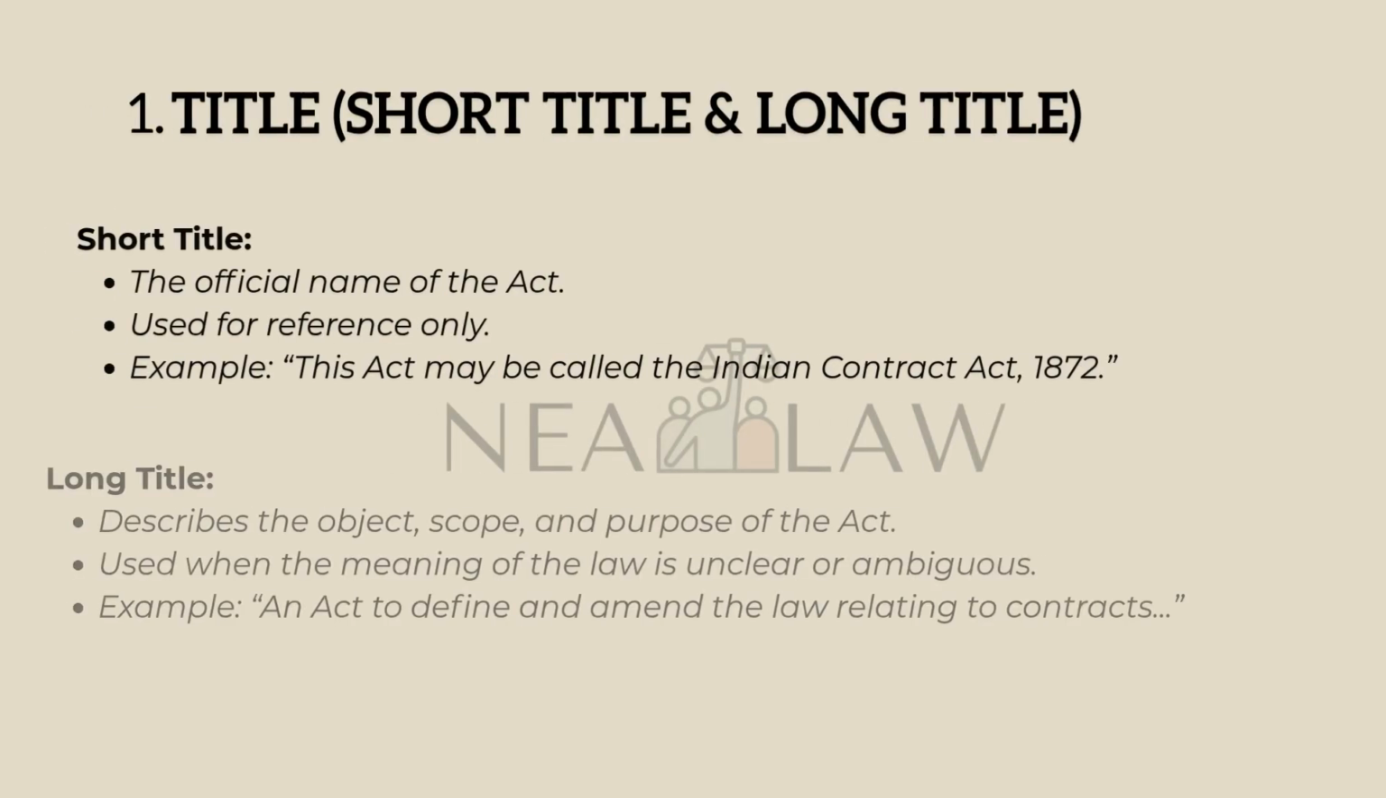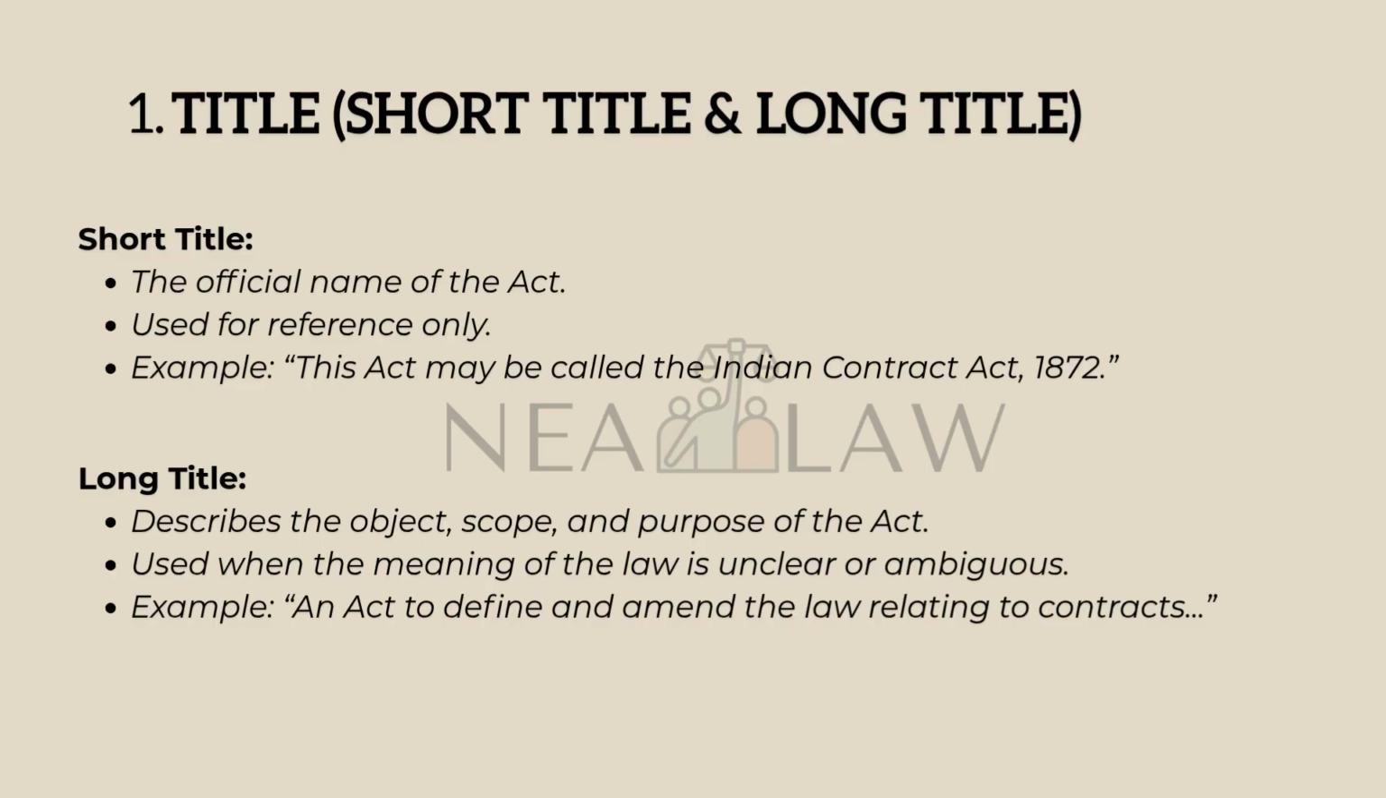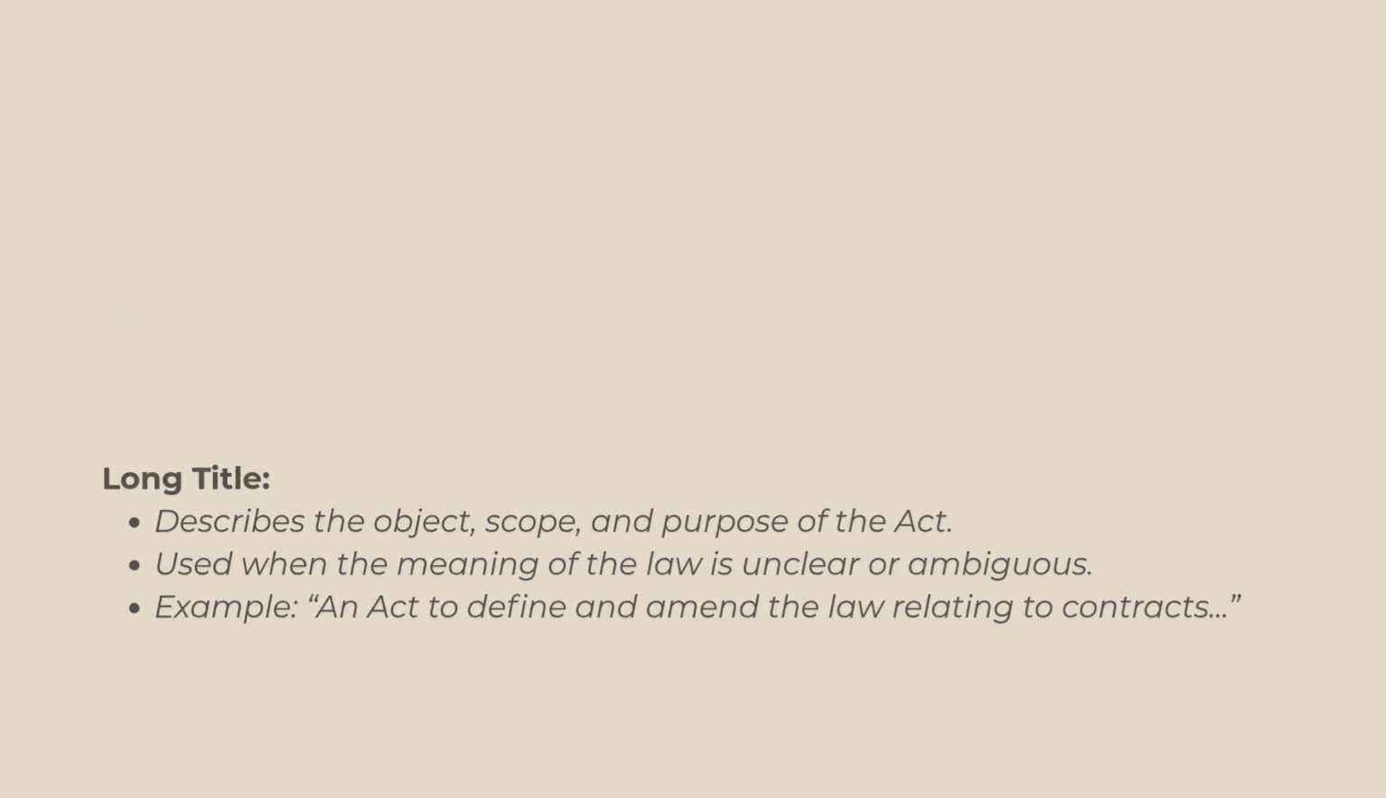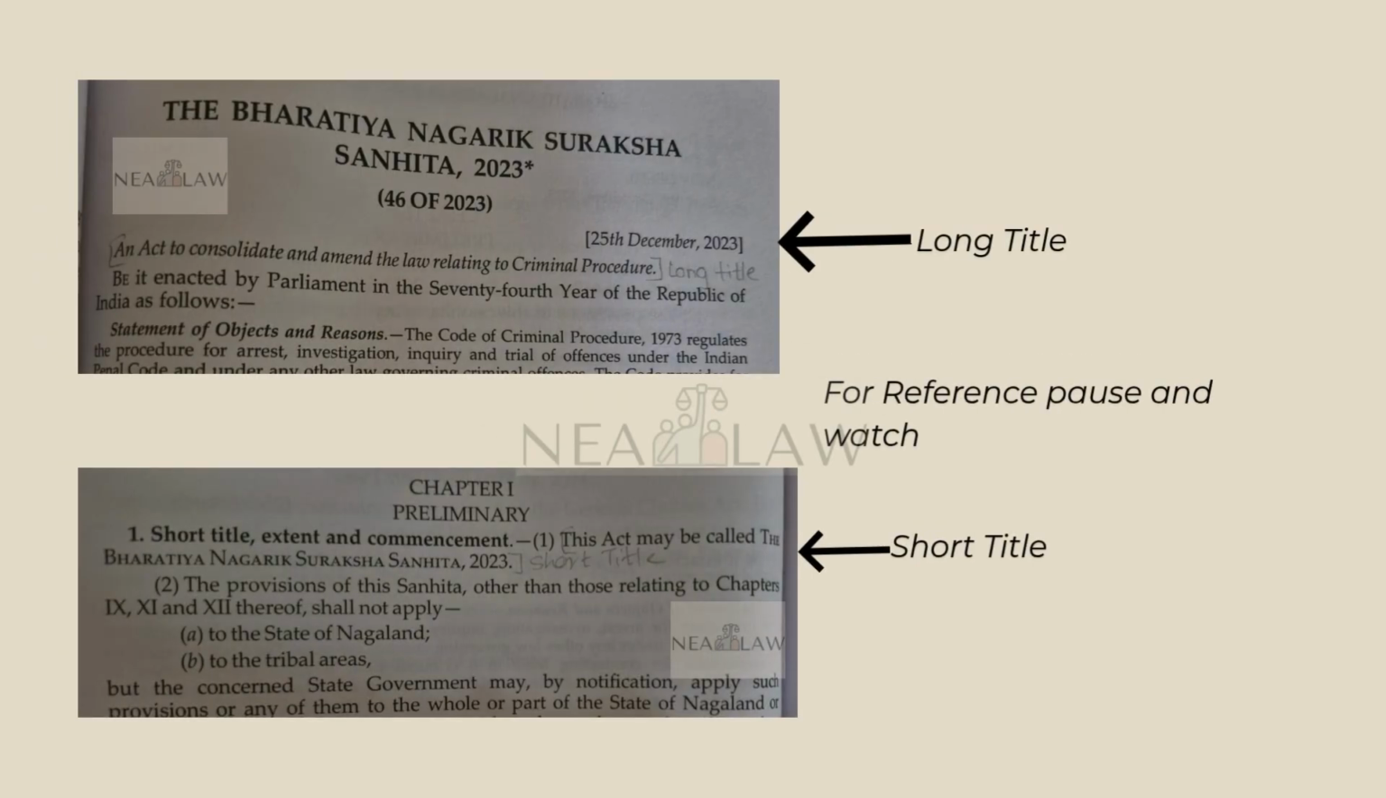Let's begin with the first internal aid, the title. Every statute has a short title, which is basically its official name, like, the Indian Contract Act, 1872. It helps us identify the act, but it doesn't really tell us much about its content or purpose. That's where the long title comes in. It explains what the act is about and gives a hint at its object and scope. For example, the long title of the Indian Contract Act says, "An act to define and amend the law relating to contracts." Now that gives us a clue, it's about both defining and modifying contract law.